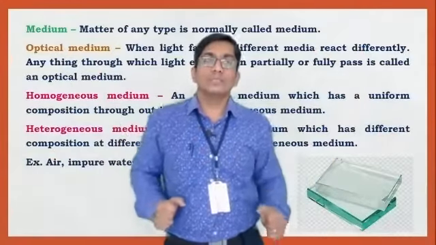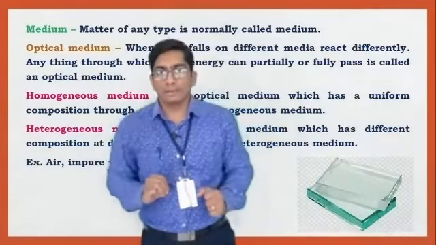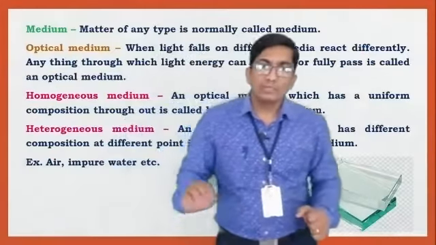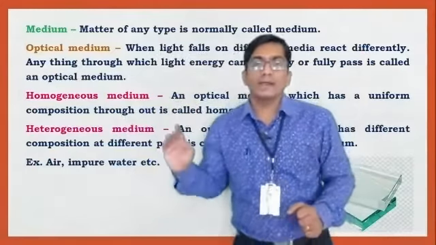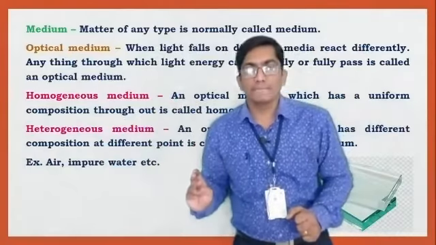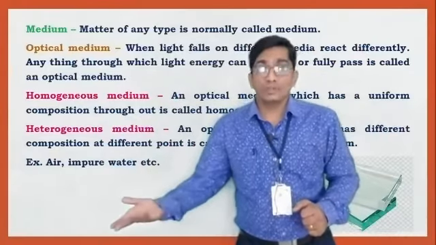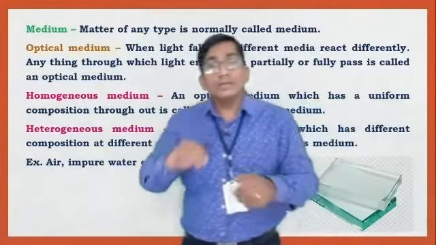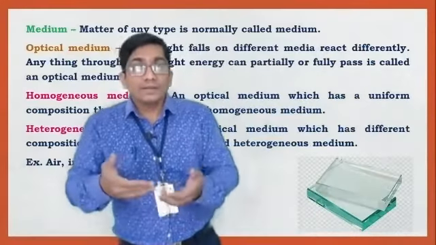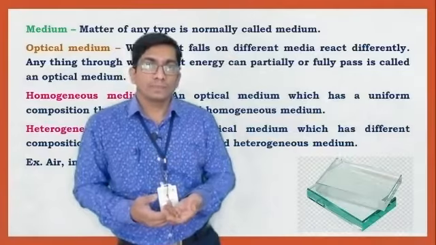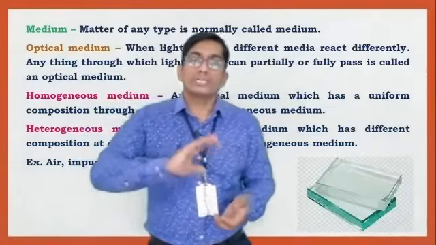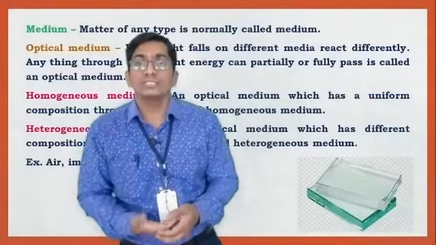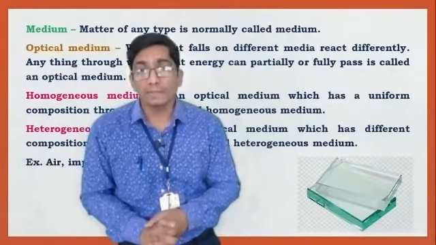According to this medium, there are three types: the optical medium, the homogeneous medium, and the heterogeneous medium. Optical medium: anything through which light energy can partially or fully pass is called an optical medium.